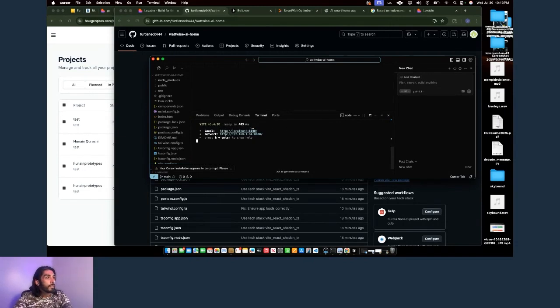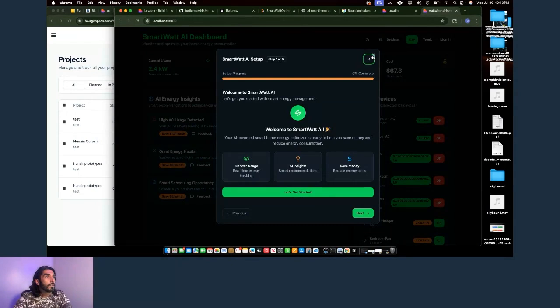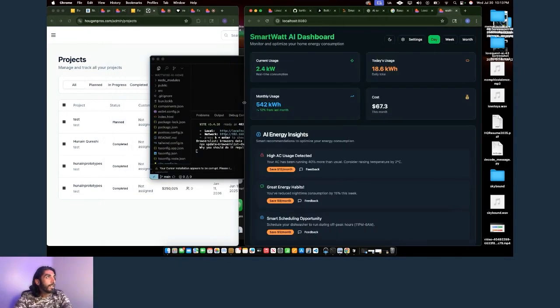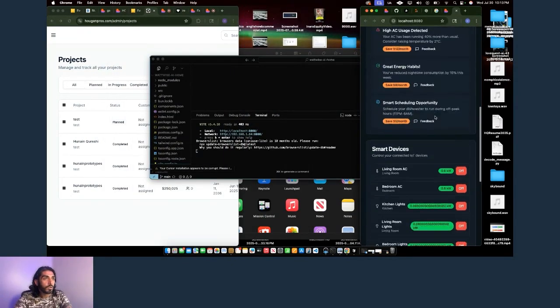npm run dev. It's gonna give me my link of my localhost, like where this app is gonna be hosted locally until I decide to push it back off to the web. So as you can see, I just clicked on that link and it opened up the app here on localhost here on my computer.